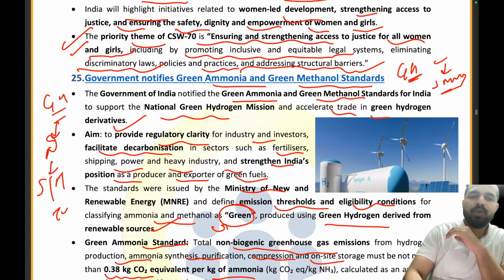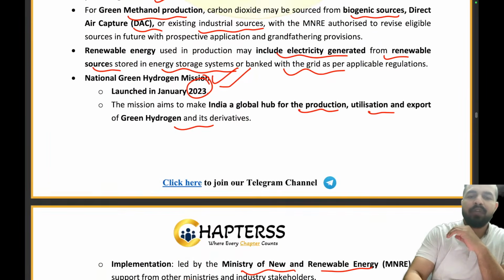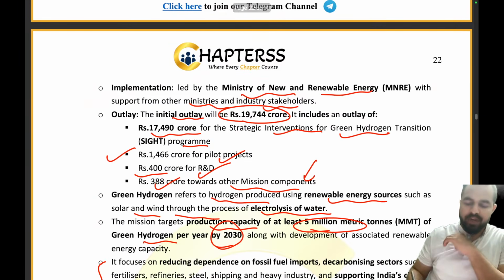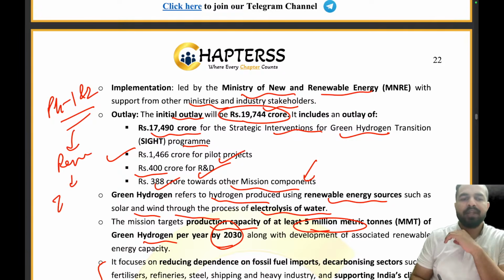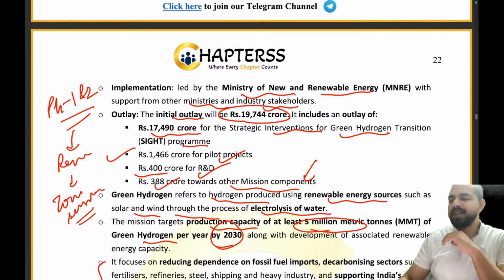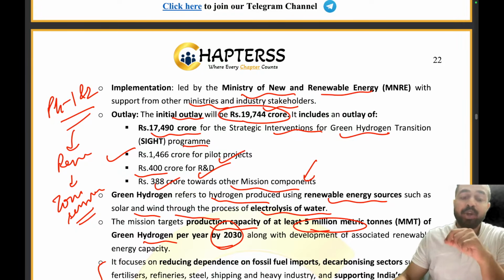Now we are done with the 25 important articles of phase 1 and 2 of the month of March. We will cover the remaining articles in tomorrow's session. But I want everybody to ensure that after the session you revise everything.